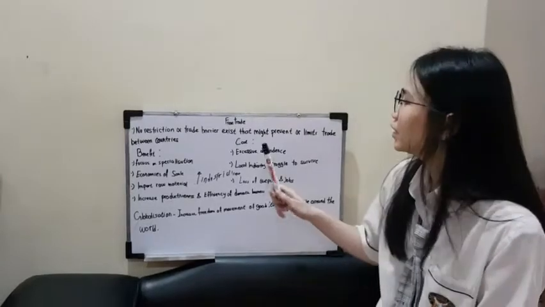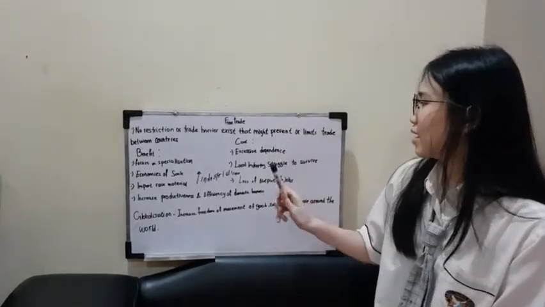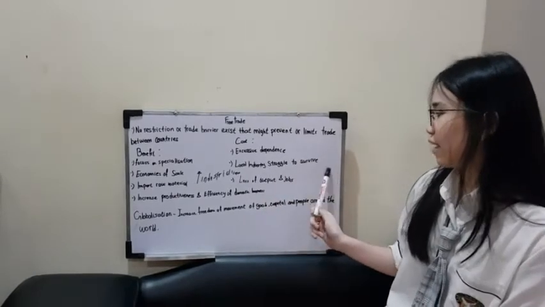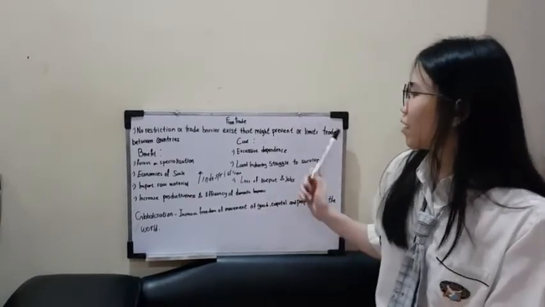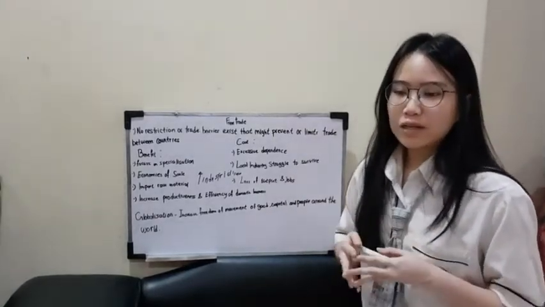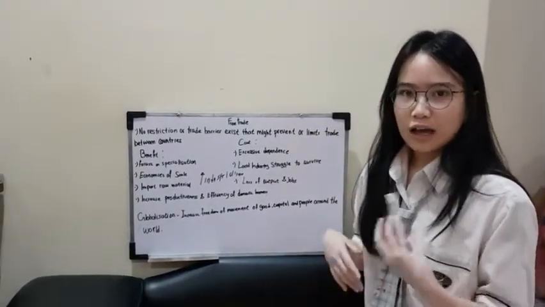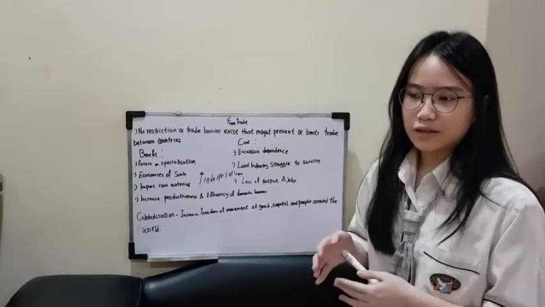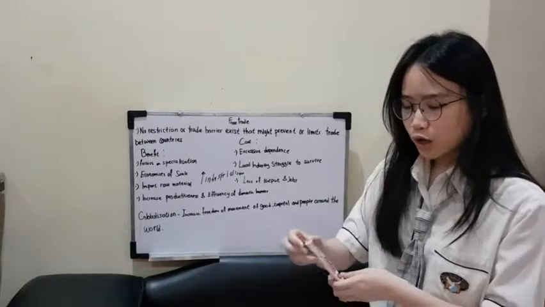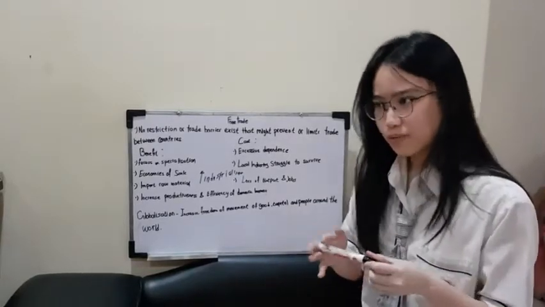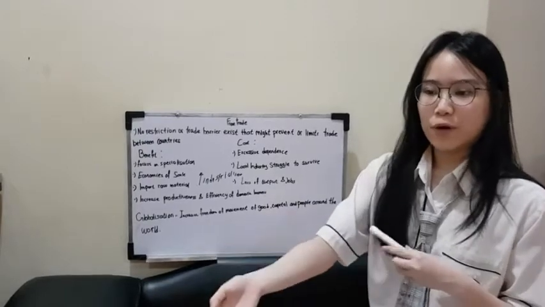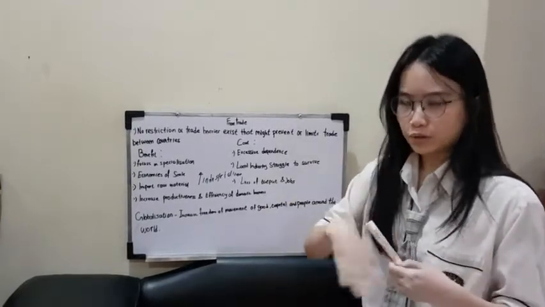Next, we will talk about the cost. The costs are excessive dependence, local industries struggling to survive, and loss of output and jobs. When we say excessive dependence, it means we are too dependent on buying other countries' products that we are not specialized at. For example, we only focus on producing markers, but we ignore the production of books, leading us to keep on importing books every time.